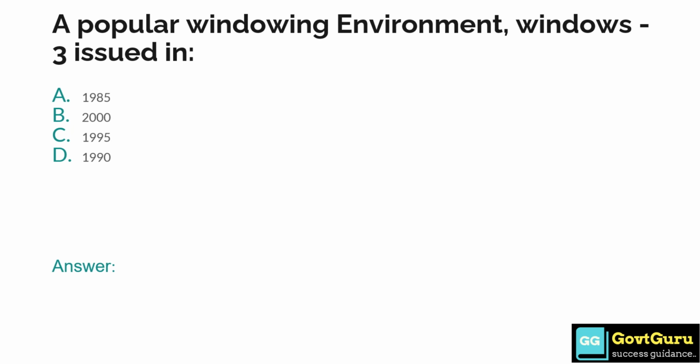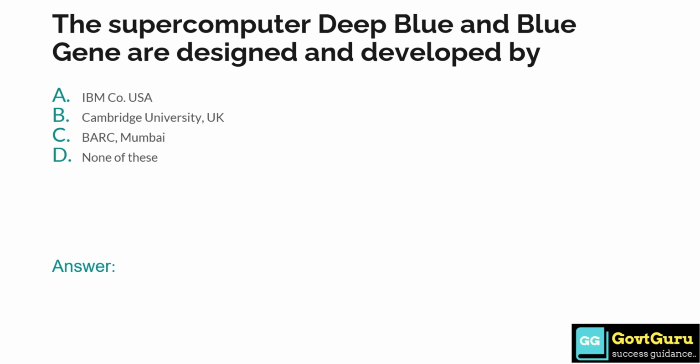A popular windowing environment, Windows 3, issued in option A, 1985, option B, 2000, option C, 1995, option D, 1990. So the answer is option B, 2000. The supercomputer Deep Blue and Blue Gene are designed and developed by option A, IBM Co. USA, option B, Cambridge University UK, option C, BARC Mumbai, and option D, none of these. So the answer is option A, IBM Co. USA.